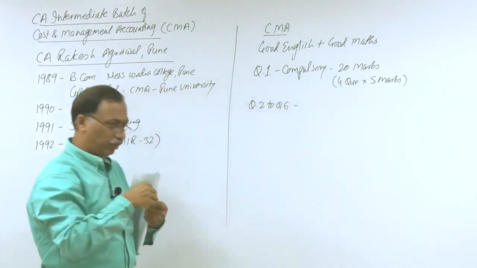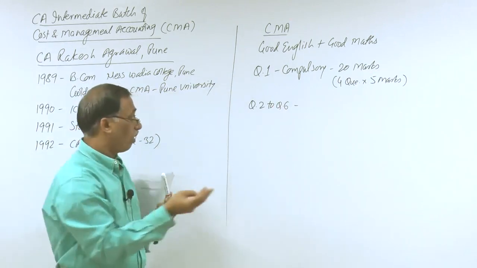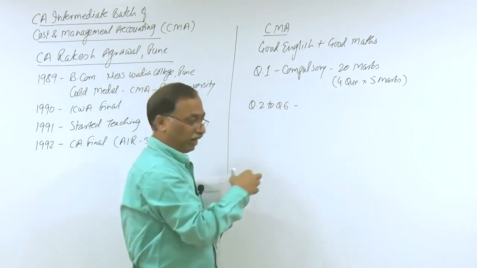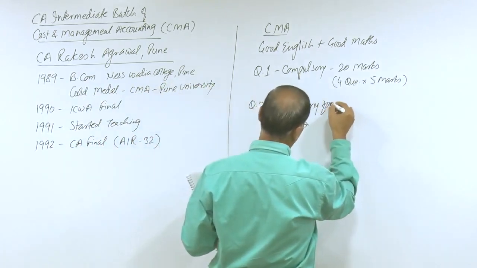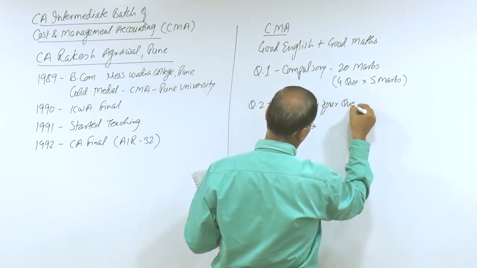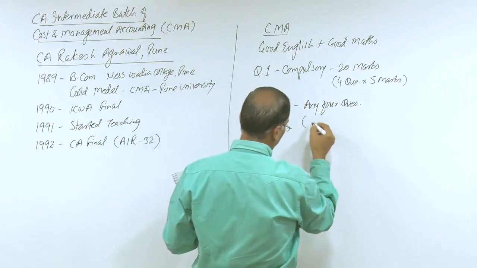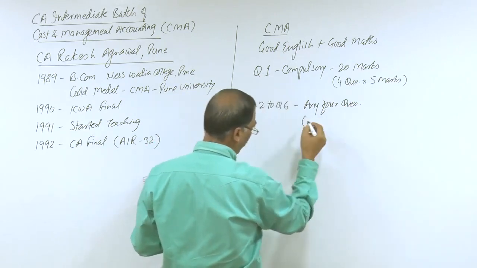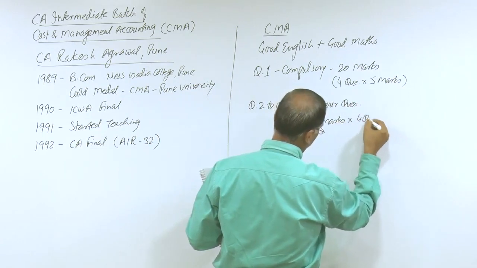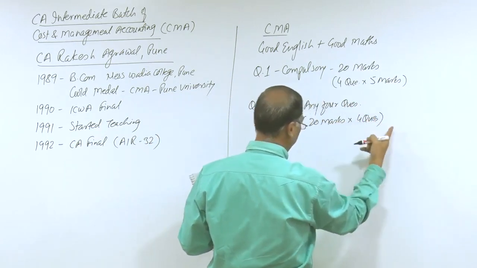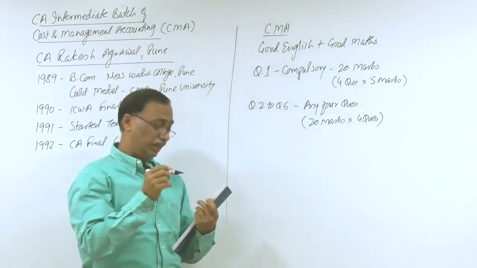Question 2 to 6 means questions 2, 3, 4, 5, 6, there are remaining 5 questions. Out of these remaining 5 questions, you have to solve any 4 questions. Any 4 questions have to be solved out of the remaining 5, and each question is again of 20 marks. So 20 marks into 4 questions, that is 80 marks, and this 20. That is how your 100 marks paper is designed.